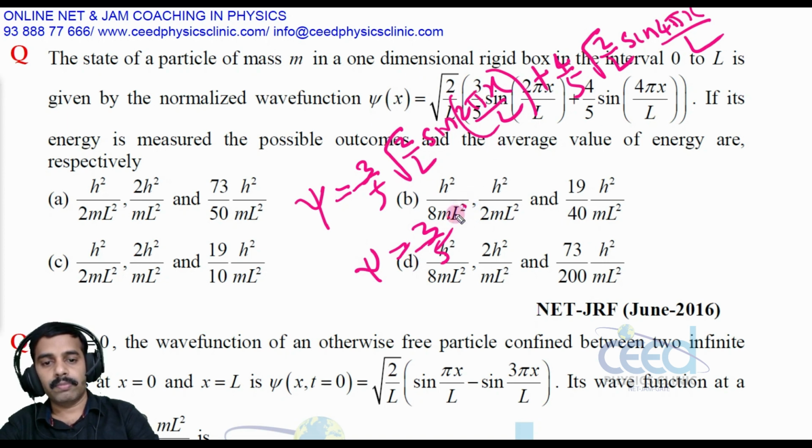So this is psi 2, and this is 4 pi, so this is psi 4, 4 by 5 into this wave function representing psi 4, right.